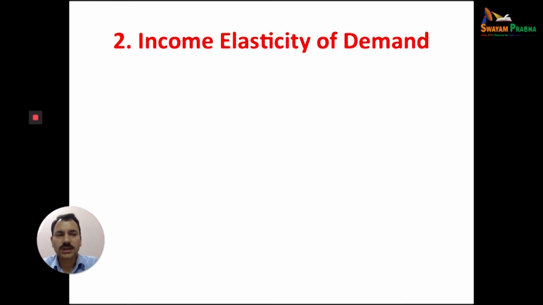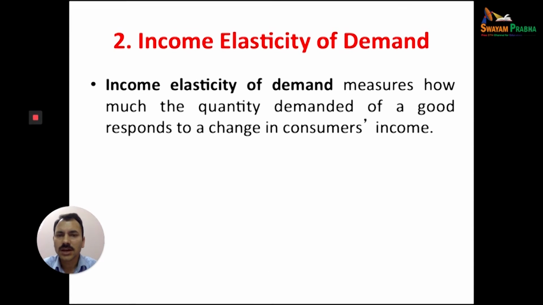Now, second important is income elasticity of demand. Income elasticity of demand means how much the quantity demanded of a good responds to change in the consumer's income. If there is an increase in consumer income, how much does the quantity demanded of a commodity change? It may be equal, which you call unitary income elasticity of demand. Maybe the percentage change in income of the consumer will be more, but the quantity demanded will change less than the rate at which the income of the consumer changes.